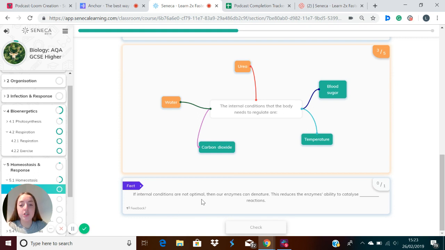And if the internal conditions are not optimal, so if these conditions change, then our enzymes can denature, and this will reduce the enzyme's ability to catalyze chemical reactions. Or we could also call this metabolic reactions.